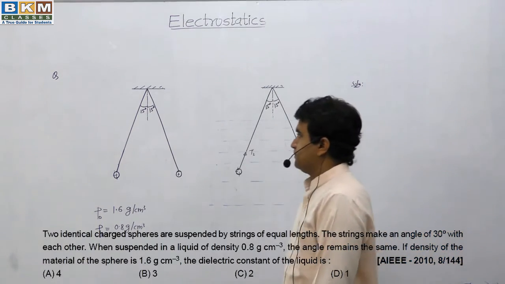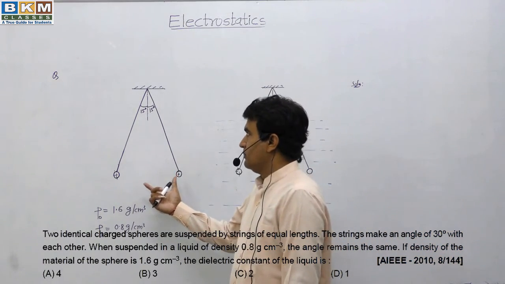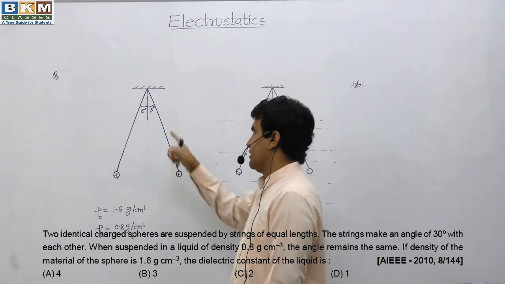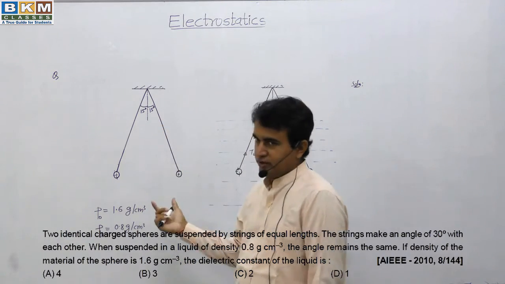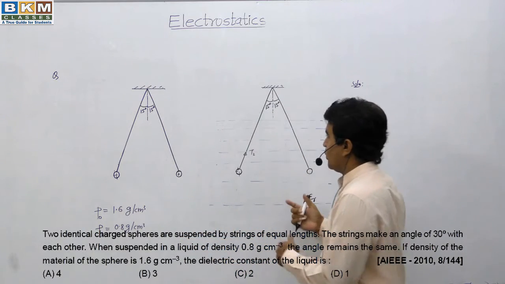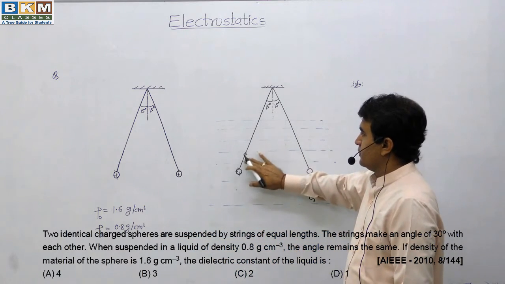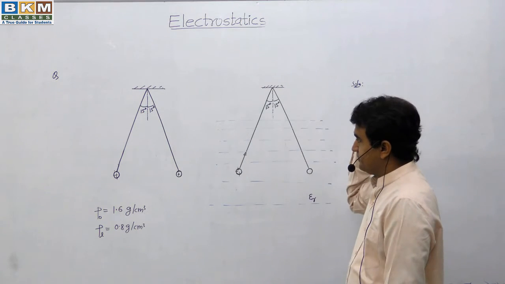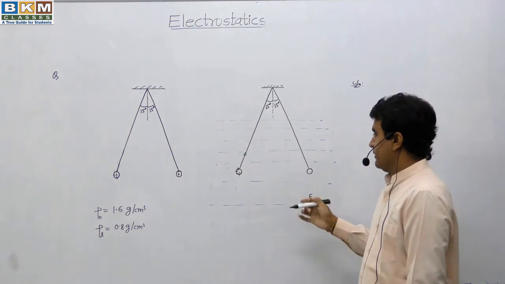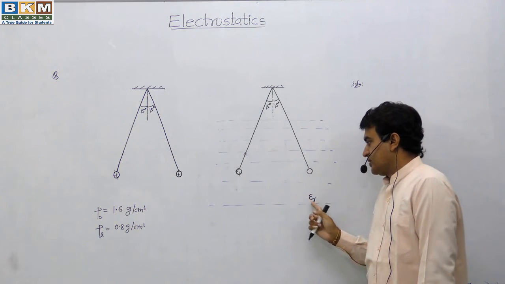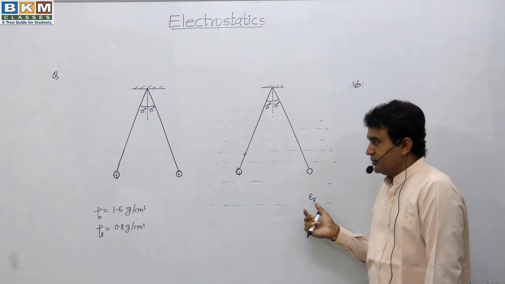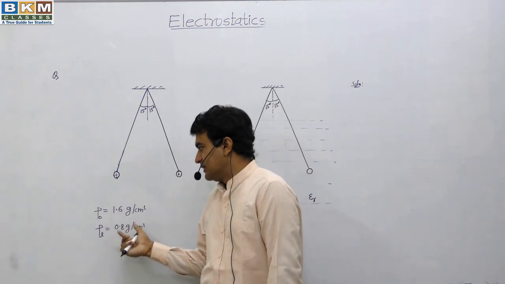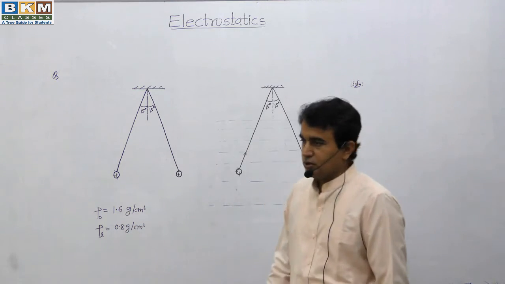In this question, we are given two charged balls. When suspended in air, the strings make an angle of 30 degrees with each other in the equilibrium position, and when they are kept in a liquid, in that case also the angle remains the same, and we are asked to find the dielectric constant of this liquid. Density of object is given as this and density of liquid is this. So let us solve this question.